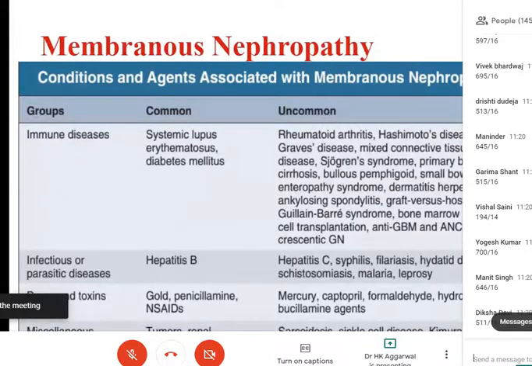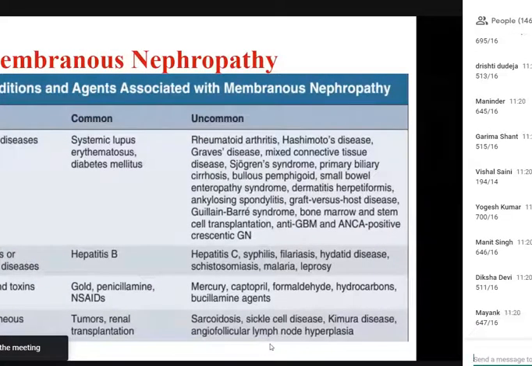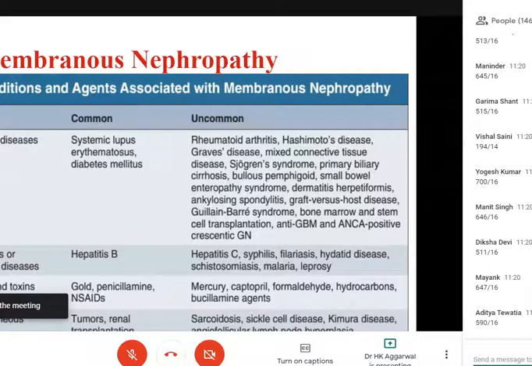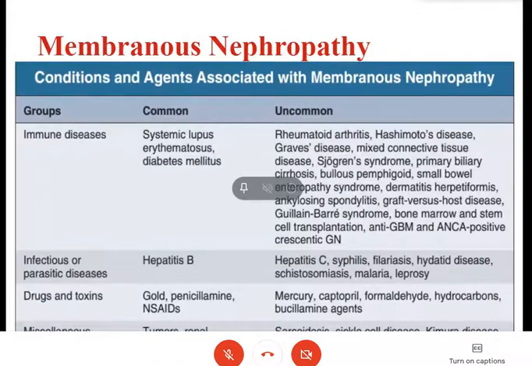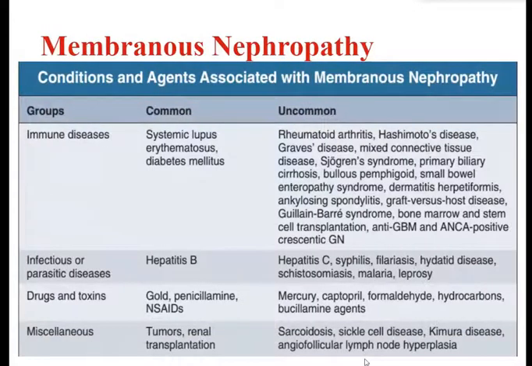Similarly, uncommon drugs leading on to membranous nephropathy could be mercury salts, captopril, formaldehyde, certain hydrocarbons. Then miscellaneous causes could be associated with sarcoidosis, sickle cell disease, and certain other diseases. So these are the secondary causes of membranous nephropathy.